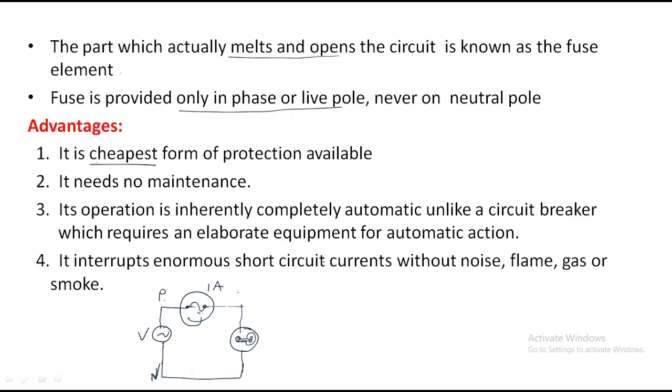It is automatic; whenever a fault comes, it acts automatically. Fourth, it interrupts enormous short circuit current without noise, flame, gas, or smoke. So whenever a fuse works, we do not get any noise, flame, gas, or smoke. These are the advantages when the fuse is operated.